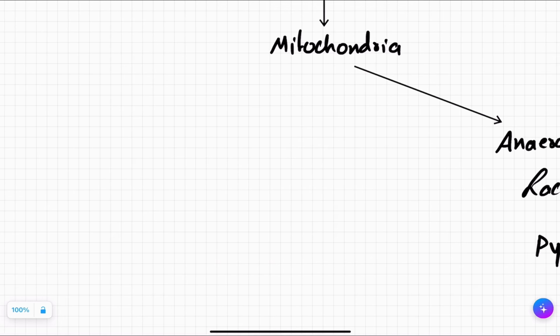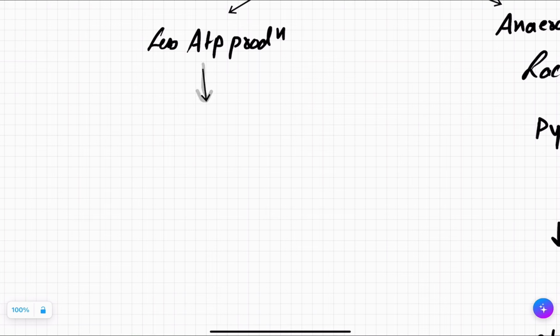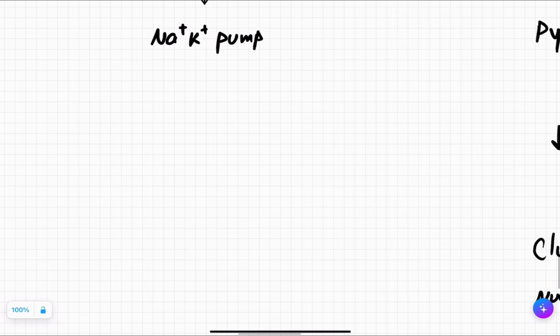Now, since the mitochondria is affected, and mitochondria produces ATP, if the mitochondria is not producing ATP because it has undergone failure, there is less ATP production. If there is no adequate ATP, the sodium potassium pump won't work properly. What is the function of the sodium potassium pump?